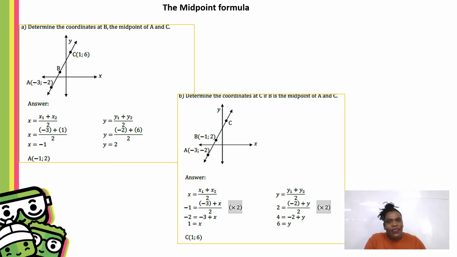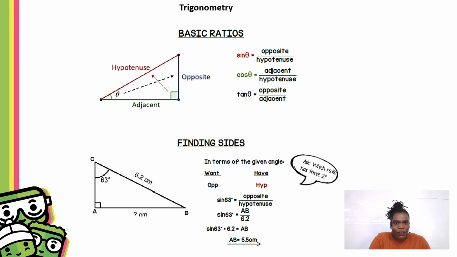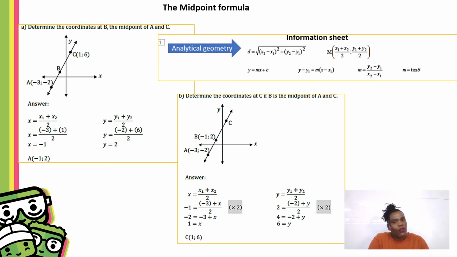Familiarize yourself with the formula sheet. If you see midpoint, if you see bisect, go straight to the midpoint formula. Look at the 2 points that you're given, or the 2 coordinates that you're given. Substitute that into your midpoint formula. It's the one with the M for midpoint. So substitute your X and Y coordinates into the formula and you easily get your coordinates. This is an awesome section because everything is on the formula sheet.